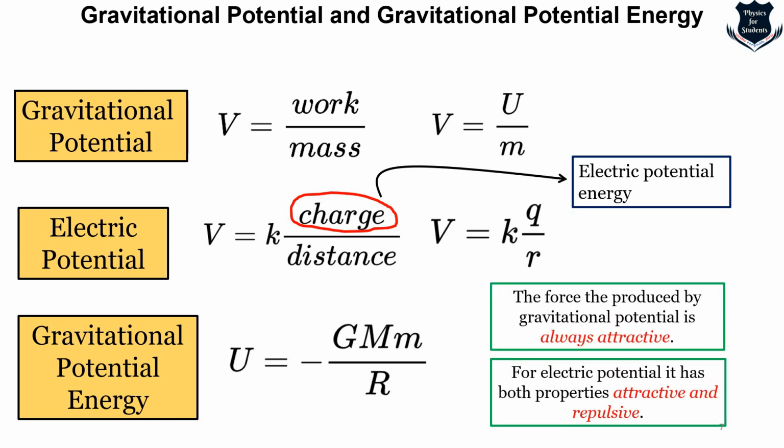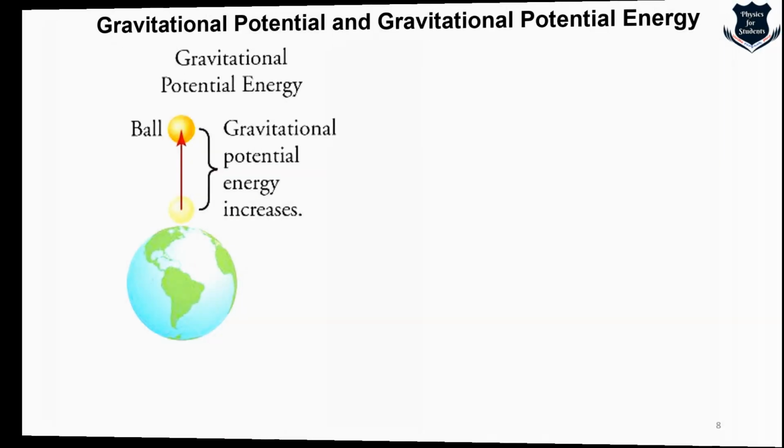Now this is something important. The force produced by the gravitational field is always attractive, but the electric field has both the properties of being attractive and repulsive. This is a kind of a difference.